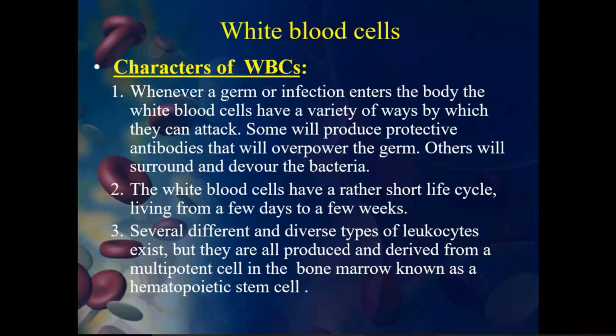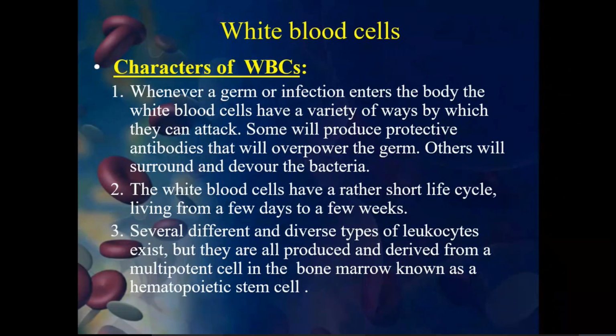Whenever an organism, a disease-causing or infectious organism, enters the body, the first thing which responds to that is white blood cells, which have a variety of ways by which they can attack. Some will produce protective antibodies that will overpower the germs.